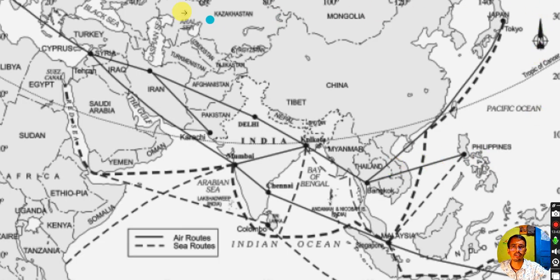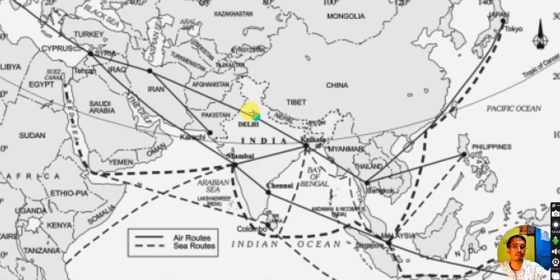You can also refer to this particular map given in your NCERT textbook. Here you can see the ancient route and the present time route or the air route. Suppose you want to reach Syria or Iraq. How will you do that?